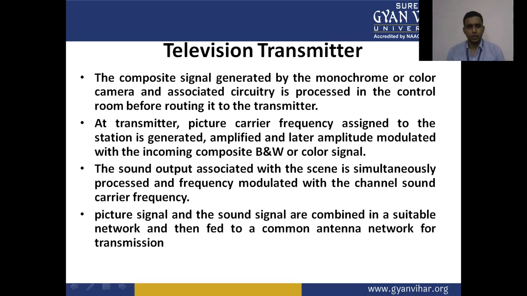The second output associated with the scene is simultaneously processed and frequency modulated with the channel sound carrier frequency. In the audio section, the audio signal is processed by frequency modulation. The picture signal and the sound signal are combined at the combining network and then fed to the common antenna network for transmission.